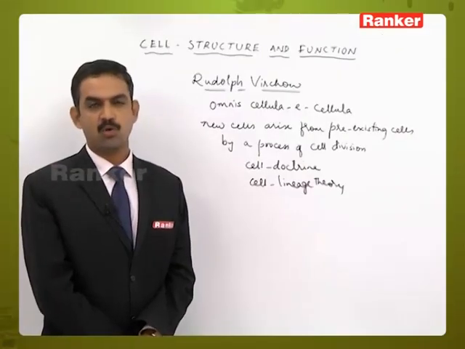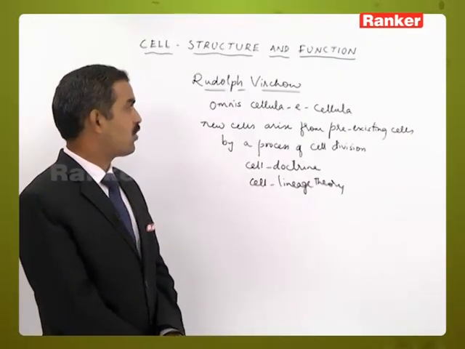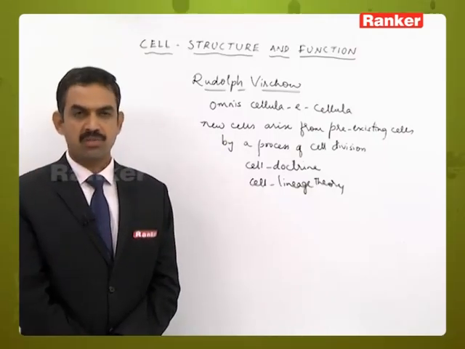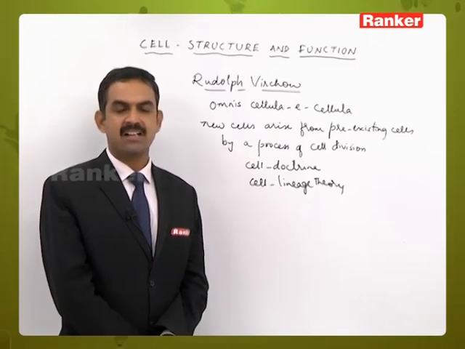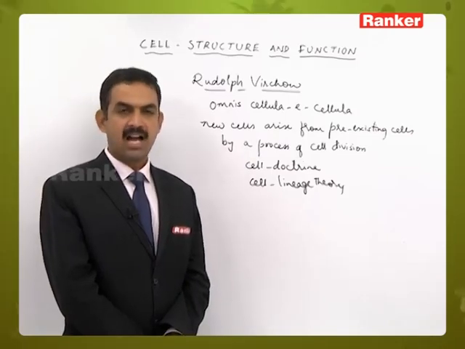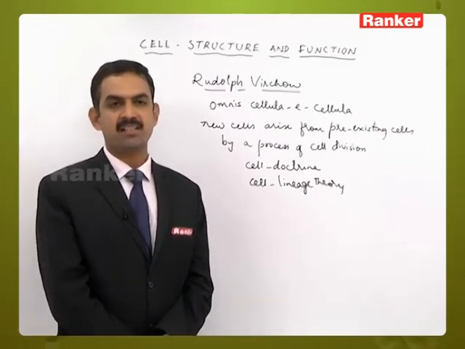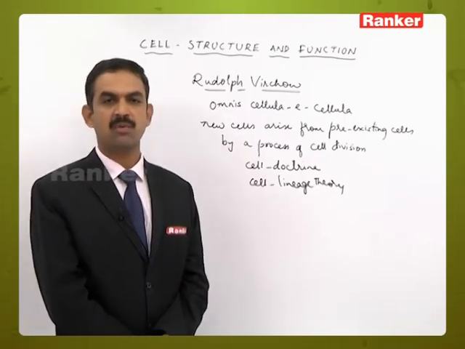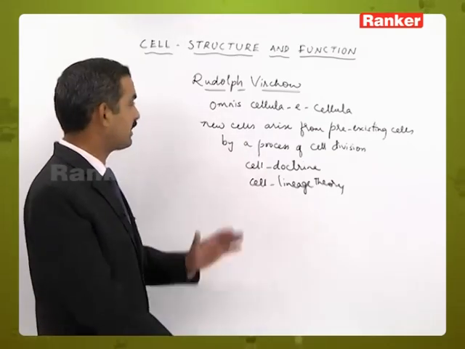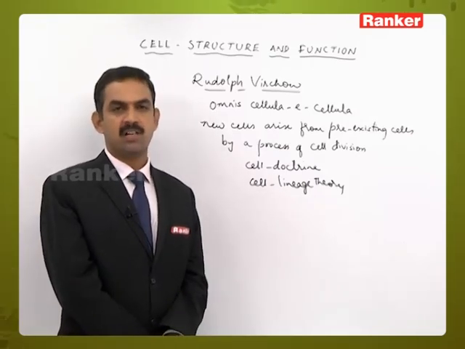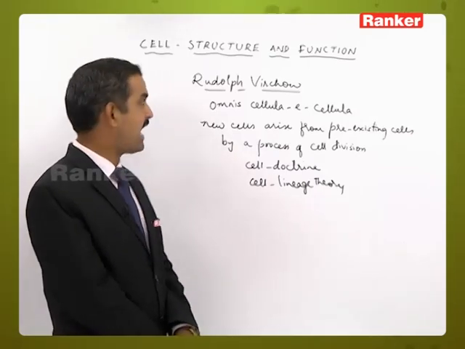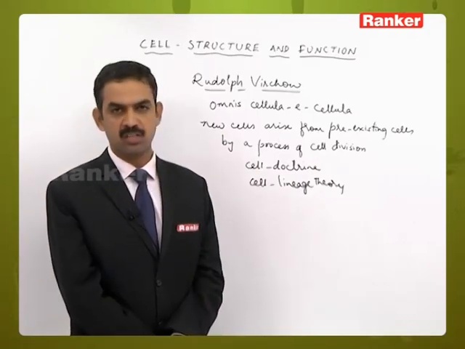So our final result after Rudolf Virchow is, according to cell theory, the living organism is made up of cells and cell products, and new cells arise from pre-existing cells by a process of cell division. This is the concept of cell theory given by the first group of scientists, Schleiden and Schwann, and later modified by Rudolf Virchow.